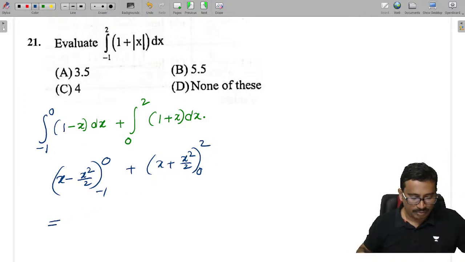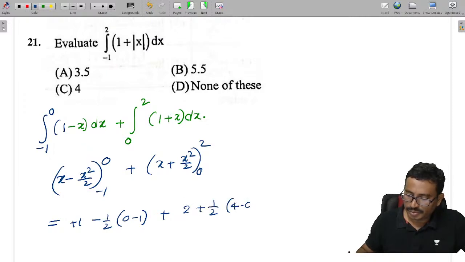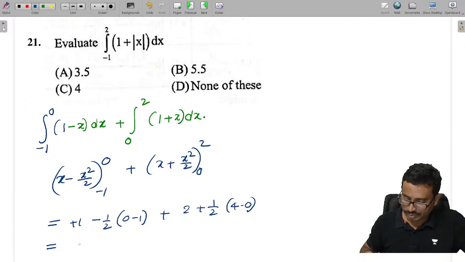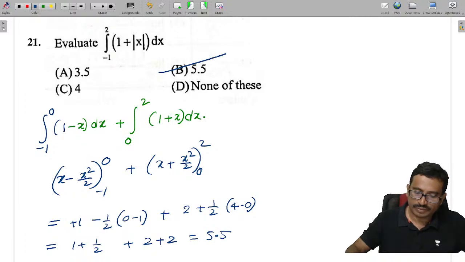Substitute the limits and simplify: this is 0 minus (-1 minus 1 by 2), which is 1 plus 1 by 2, plus 2 plus 2, which is equal to 5 by 2, 5.5.